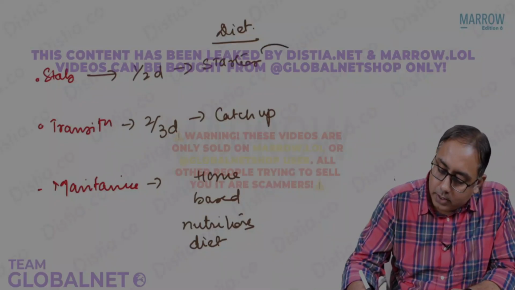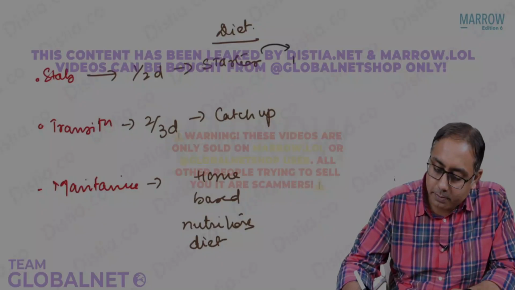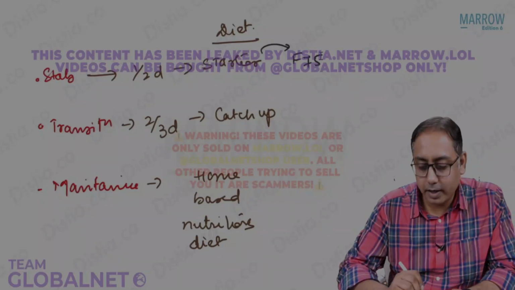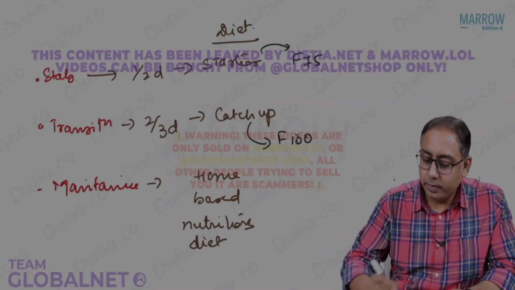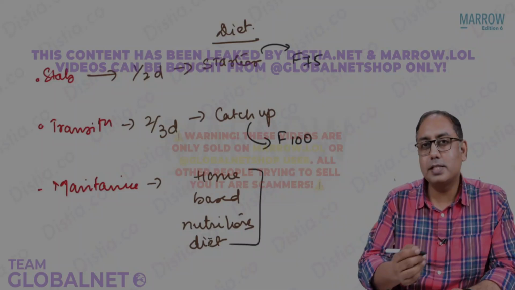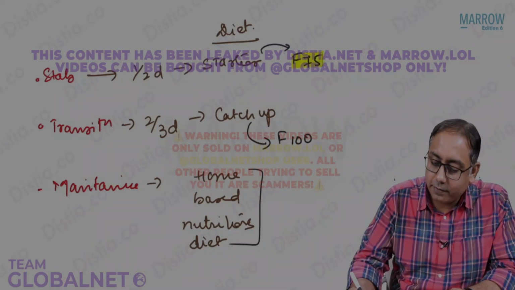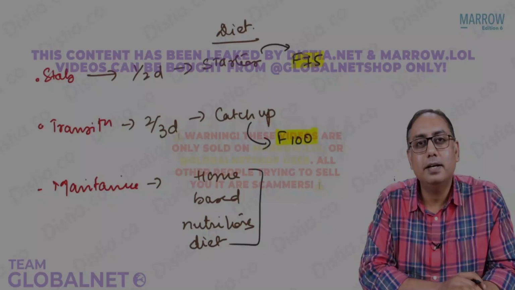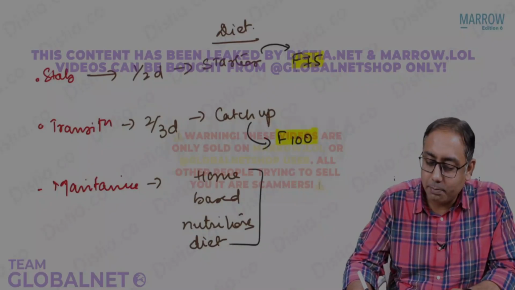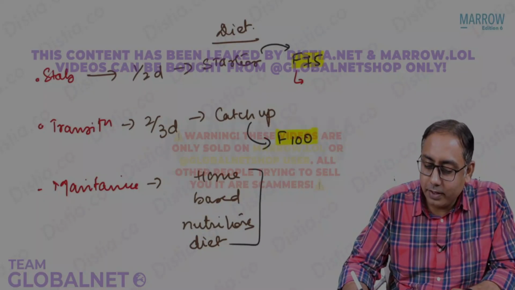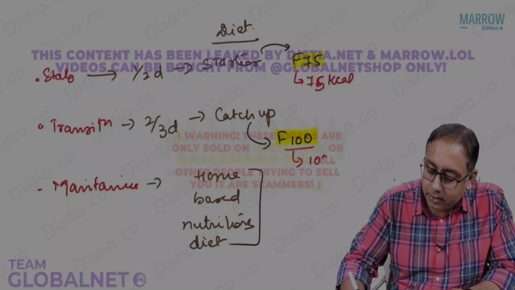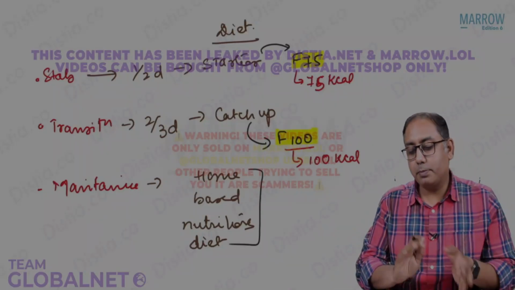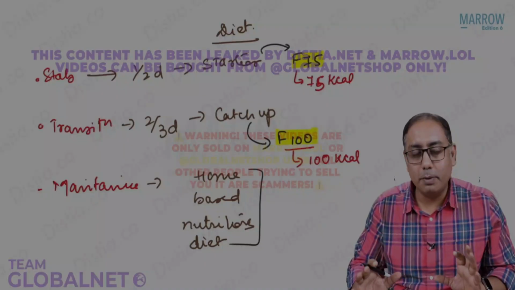MCQs on this. What is this starter diet called? This diet is called the F75 diet. The catch-up diet is called the F100 diet. Whereas the other one is home-based. What is this F75 and F100? These are just fancy names. F75 means what? Very simple, no brainer. 75 means 75 kilocals. It will have 75 kilocals, whereas the F100 has 100 kilocals. So just remember, this is the basic thing for you to remember.